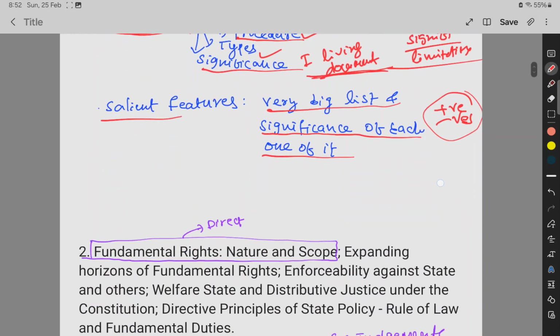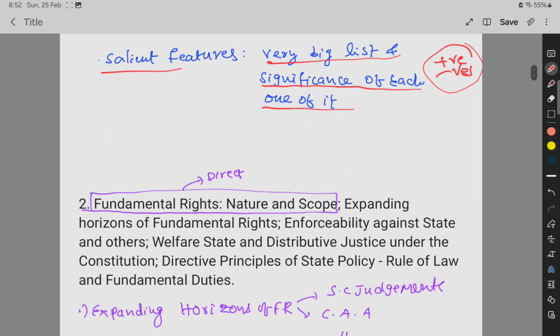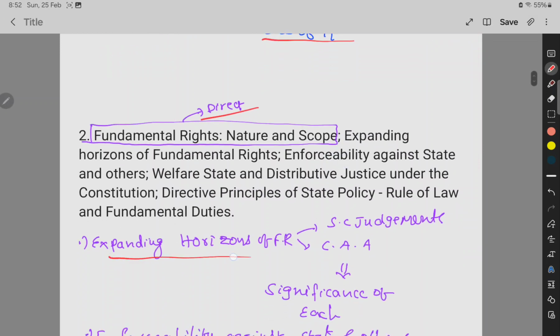And then the next syllabus item, the second section, is fundamental rights, nature and scope. It is simply direct; you can read from Lakshmikant or any other source like Vision. And the next one is expanding horizons of fundamental rights. So how can fundamental rights be expanded? Simply by Supreme Court judgments or the Constitution Amendment Acts. Through this, the Indian Constitution has some fundamental rights that are changing and expanding.